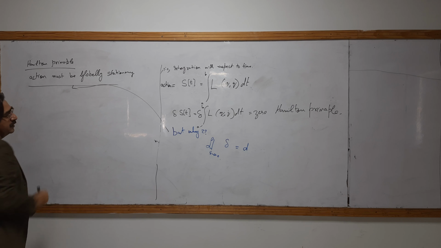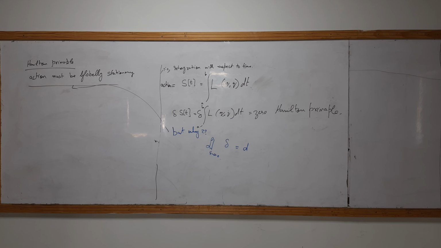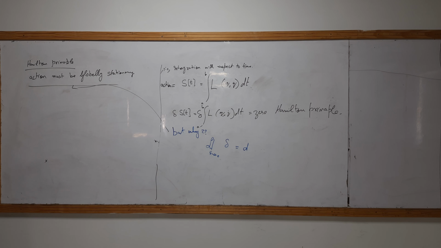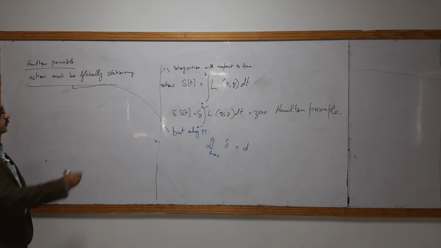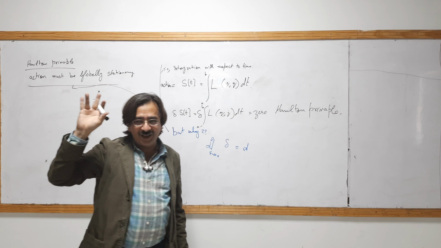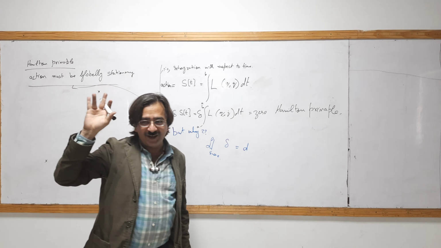Now, leave it. Our actual question is why this happens. For example, let's suppose this is the initial point. This is your home. This is your university, and this is the class of classical mechanics or theoretical physics.